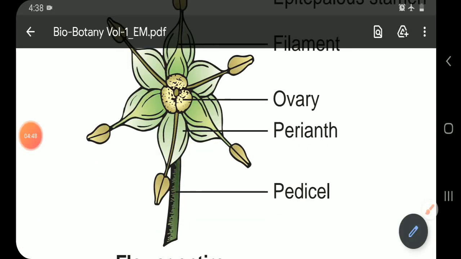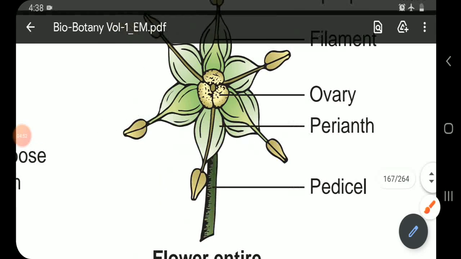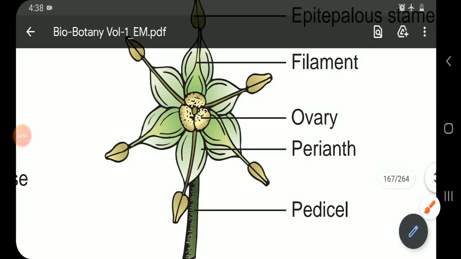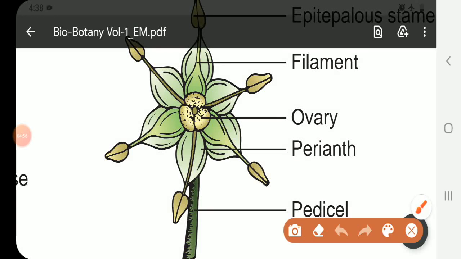And the arrangement of tepals is valvate aestivation. That means, as we know, the aestivation types. So this arrangement is called valvate aestivation. The tepals are 6 and arranged in 2 whorls with 3 tepals each, syntepalous, and showing the valvate aestivation.